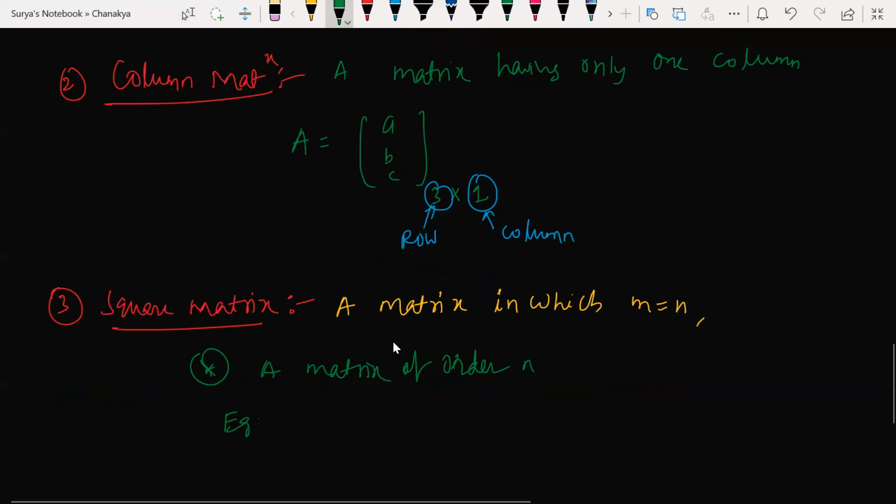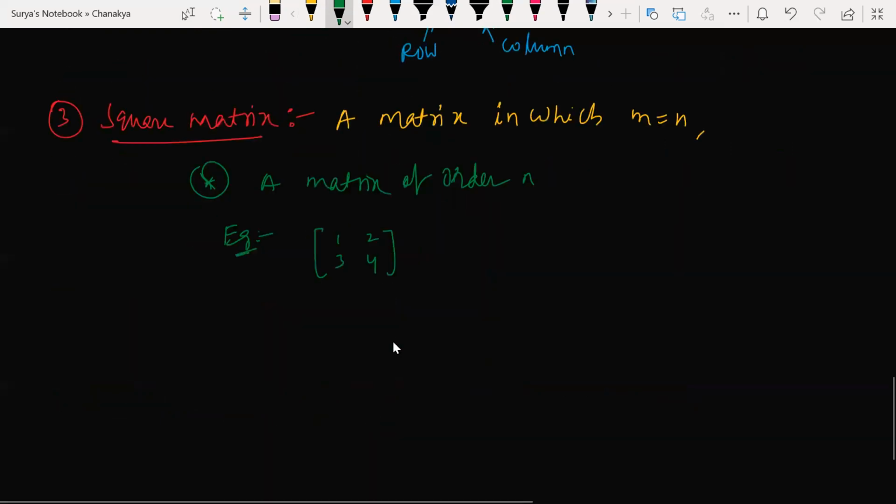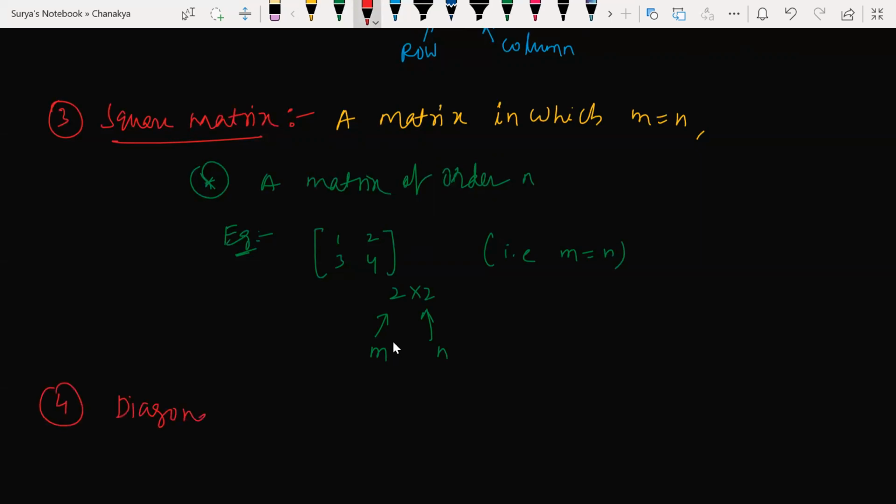What is a square matrix? Suppose you have 1, 2, 3, 4. What is the order of this matrix? 2 by 2, that is 2 rows and 2 columns. So here m is equal to 2 and n is also equal to 2, so m is equal to n. That type of matrix is a square matrix. Understood my point? Yes, sir.